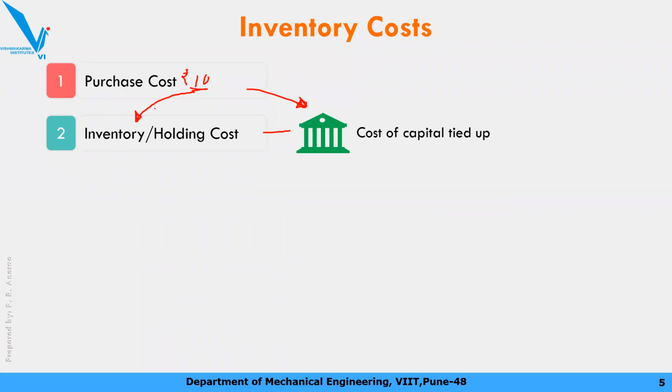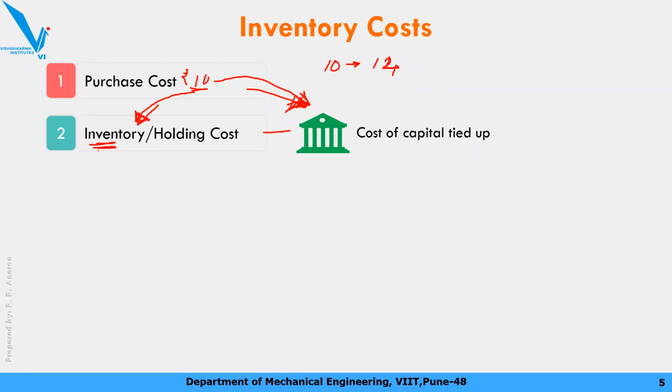So that is kind of a fixed deposit to you. The money's form is changed, it becomes a 10 rupees ka pen in the inventory. But if we put that 10 rupees in the bank, then instead of 10 rupees, the price would be 12 rupees or 14 rupees in a year, right?